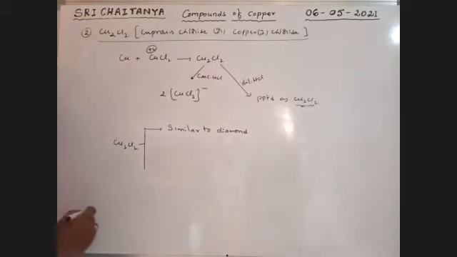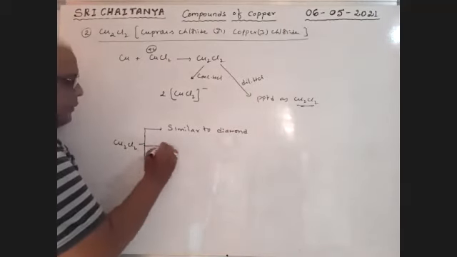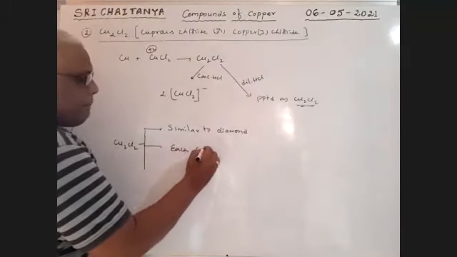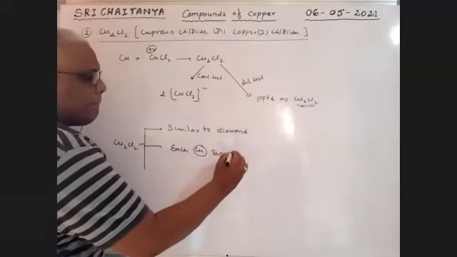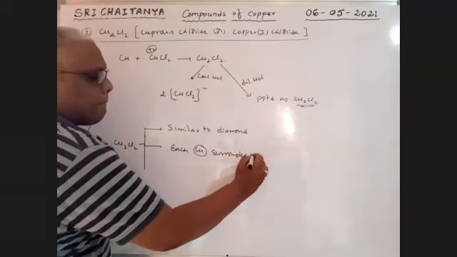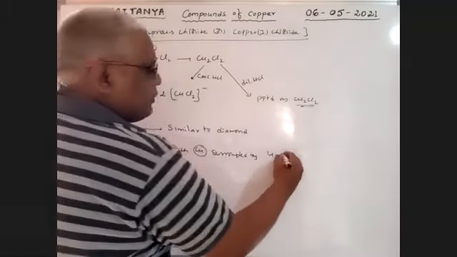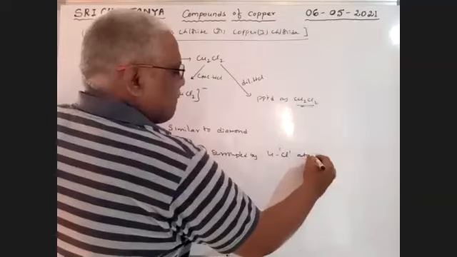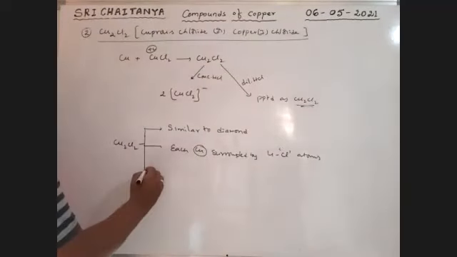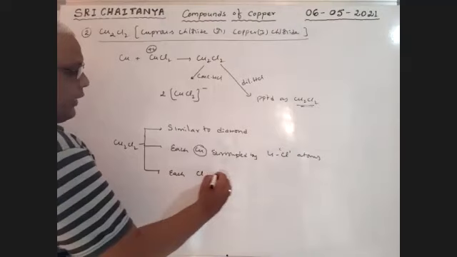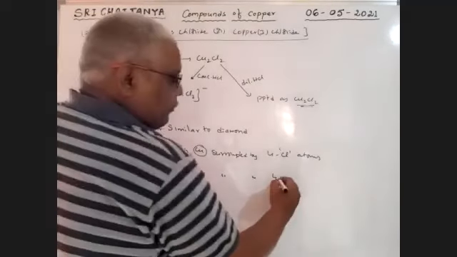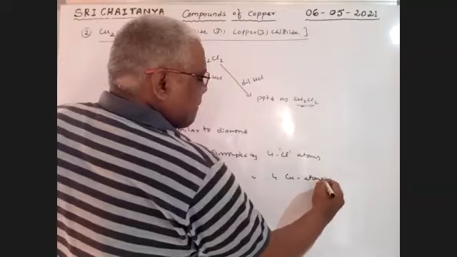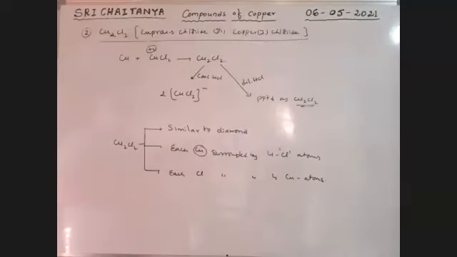Next, each copper is surrounded by 4 chlorine atoms. Similarly, each chlorine is surrounded by 4 copper atoms. Each copper is surrounded by 4 chlorine atoms in the structure. Okay.